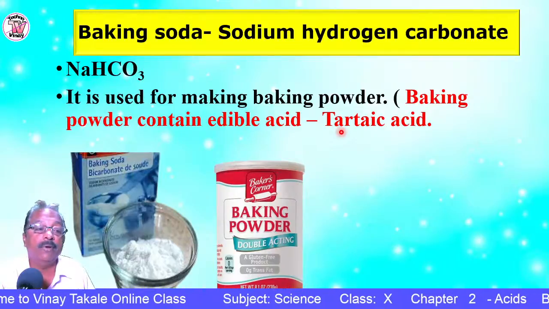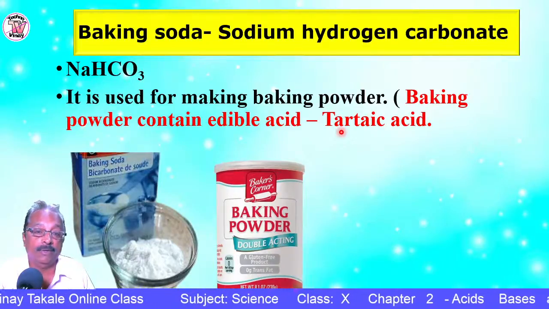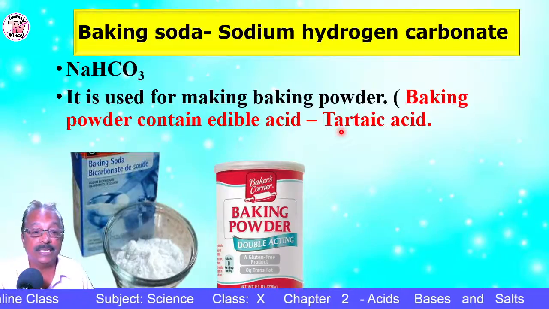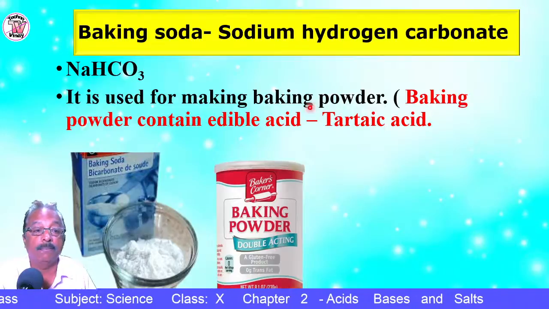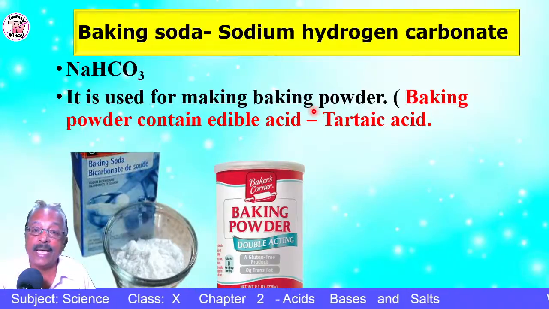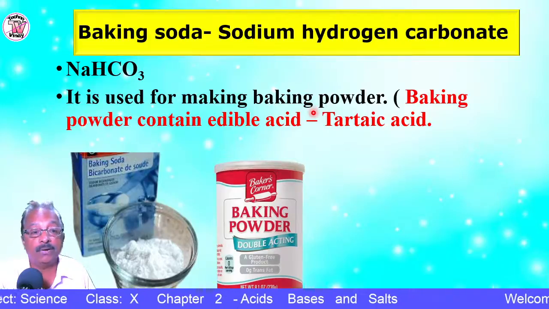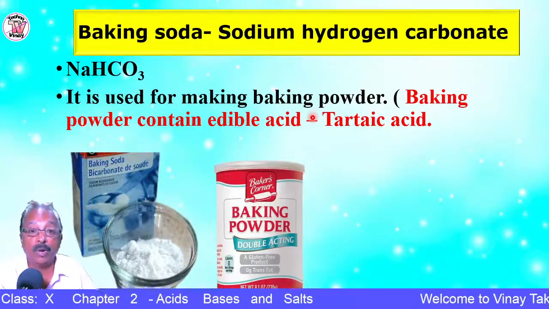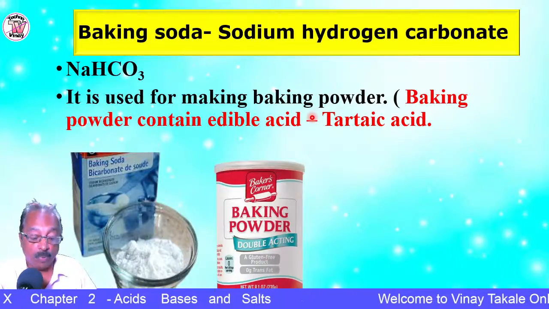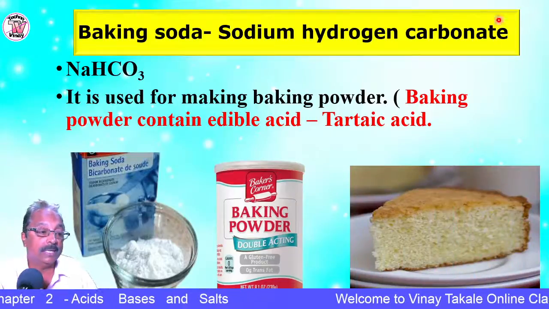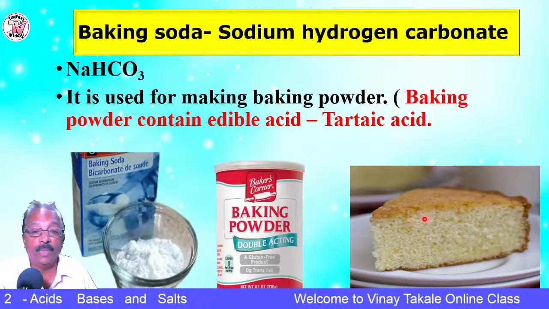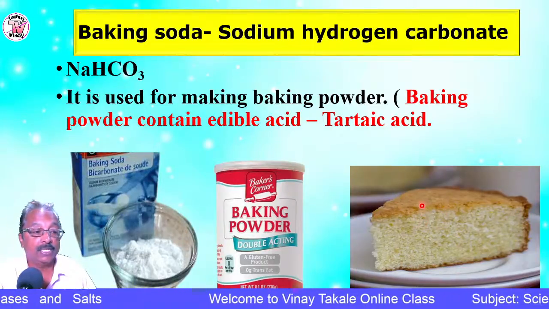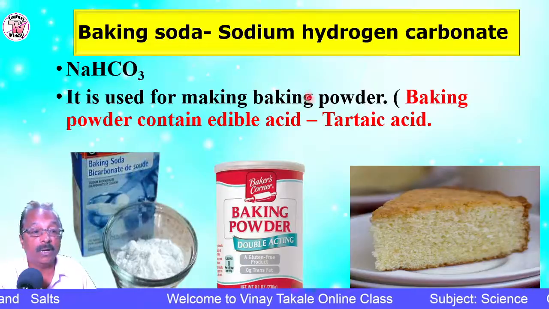Follow, no? When you add it to the cake and you heat it, this acid will react with the baking powder, and the gas liberated is carbon dioxide gas. This carbon dioxide gas makes the cake rise and become fluffy and spongy. So all of you know that the cake is fluffy, it grows in size, it becomes spongy. Why? Due to the carbon dioxide gas.